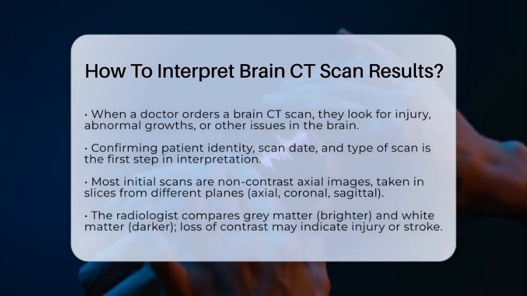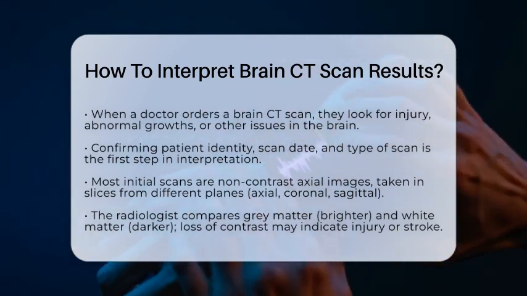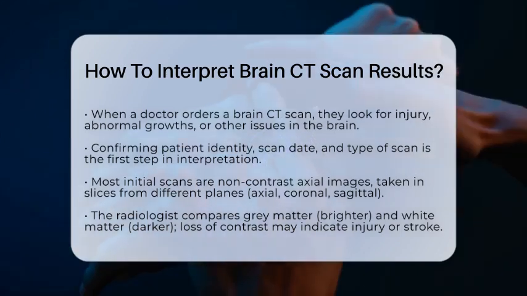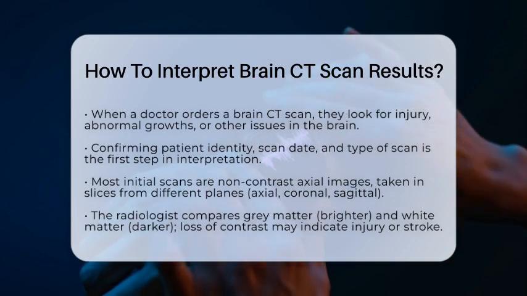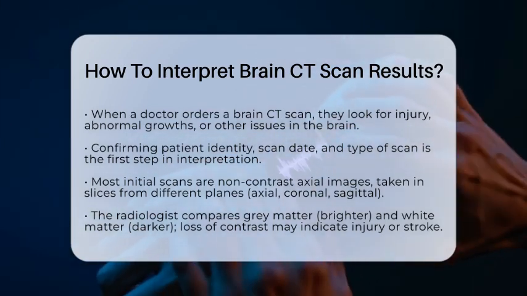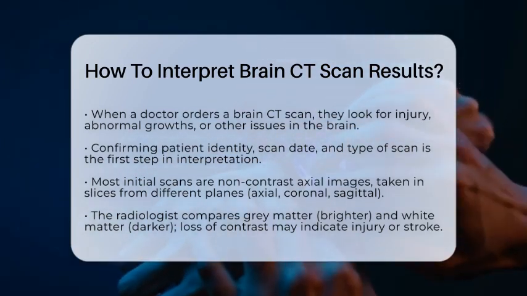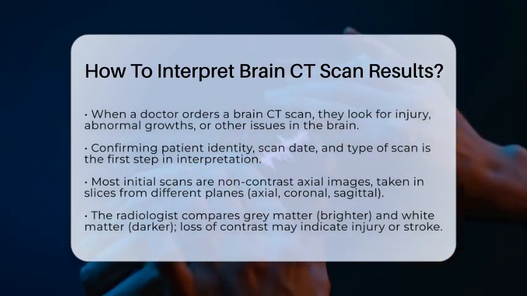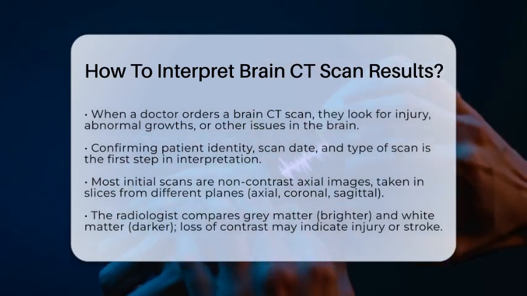First, it's essential to confirm the patient's identity, the date of the scan, and the type of scan performed. Most often, a non-contrast axial scan is used initially to get a clear picture of the brain's structures. The images are taken in slices, and the radiologist will look at different planes, including axial, coronal, and sagittal views, to get a full understanding.